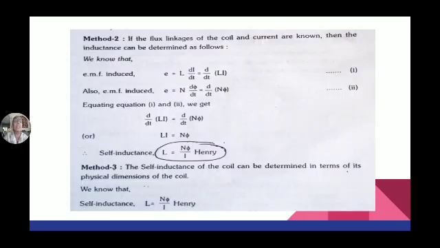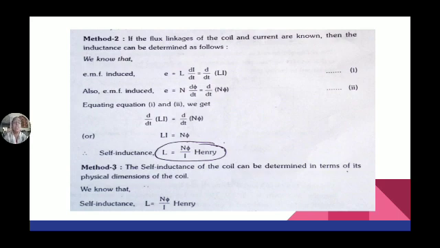So in another way we can calculate. See, E is equal to L di by dt, and E is equal to N d phi by dt also. Equating these two equations, L di by dt is equal to d by dt of N phi. Di by dt gets cancelled. Li is equal to N phi. L is equal to N phi by I henries.